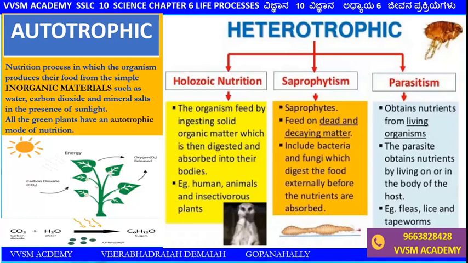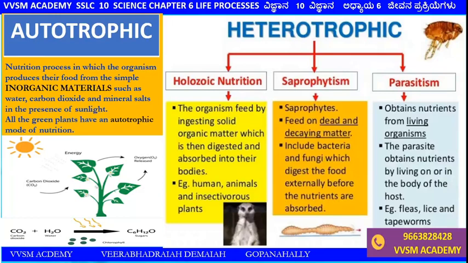And hetero means different. Heterotrophic nutrition is of three types: holozoic, saprophytic, and parasitic. Holozoic: the organism feeds by the ingestion of solid organic matter which is then digested and absorbed into their bodies. Human body, animals and insectivorous plants. Here in holozoic nutrition, organic materials are taken in the digestion process.